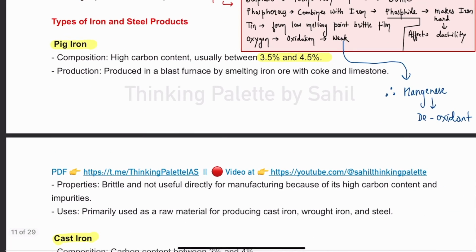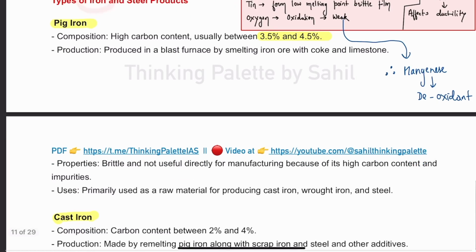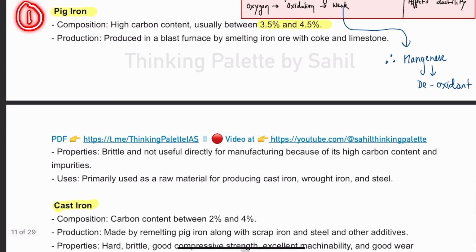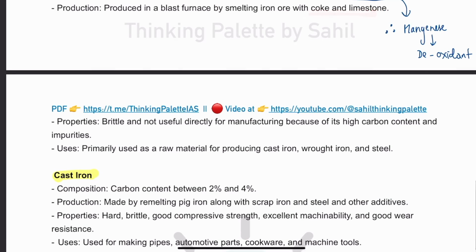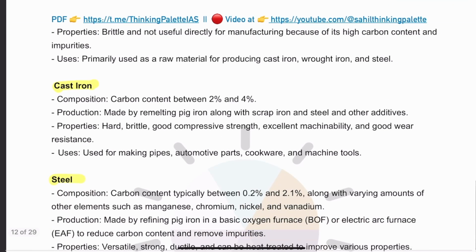Now, once iron ore is processed, the first thing that you will get is pig iron. Pig iron is very raw and has a high carbon content in the range of 3.5 to 4.5%. This pig iron is further purified, and this carbon content will be reduced in the blast furnace. Again, this pig iron will be smelted, and coke and limestone will be added. Now, this pig iron is brittle.